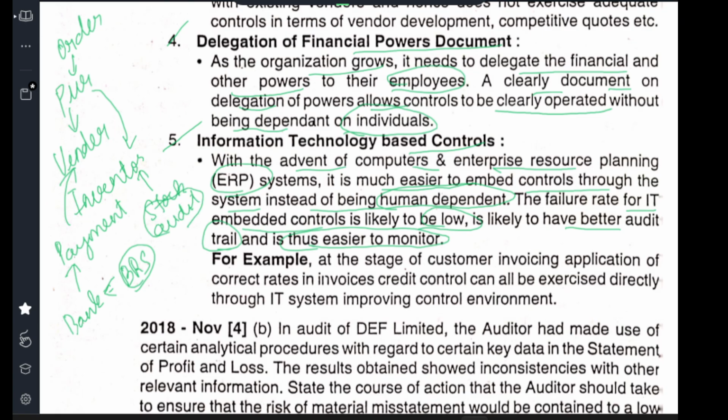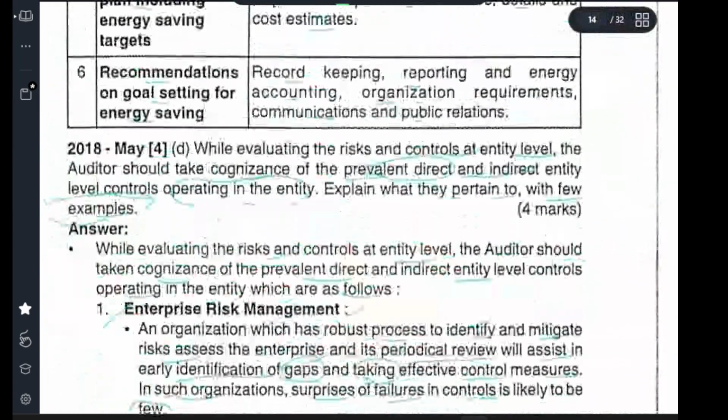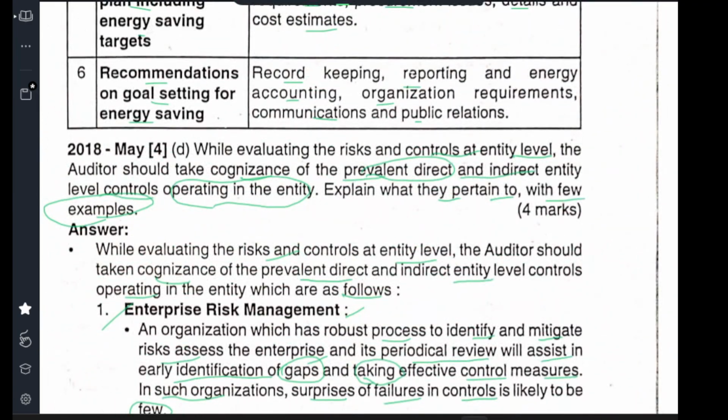So everything is coming. This is the audit trail, from goods coming in to goods going out and making the payment. So in such a way you can find everything through this. This is the most important. These are examples relevant to control in an organization, in the operating entity, of how they control. This is the thing.